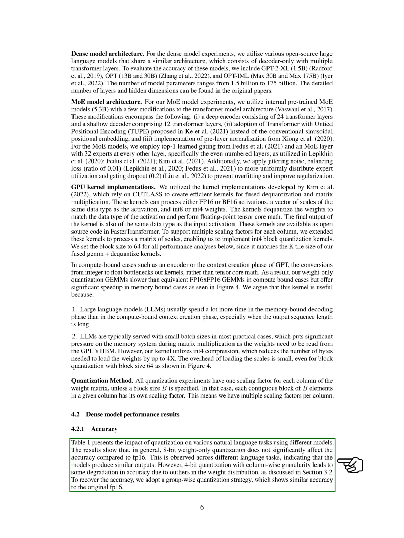However, when we use 4-bit quantization with column-wise granularity, we notice a slight drop in accuracy. This is due to outliers in the weight distribution, which we've discussed in a previous section. To counteract this, we employ a group-wise quantization strategy, which maintains accuracy levels similar to the original FP16.